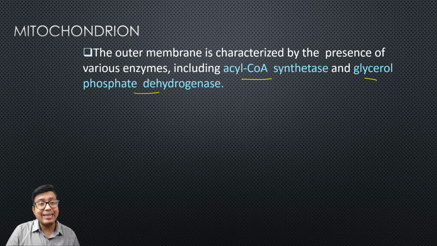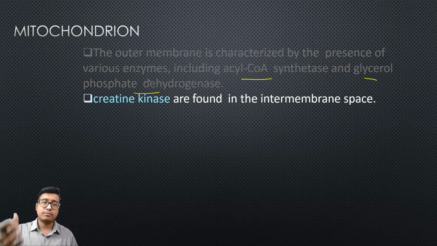And what is present in the inner mitochondrial membrane? CK or creatine, sorry, CK is found in the intermembrane space. Inside the mitochondria in the inner membrane, all the other enzymes of electron transport chain, the answer lies there: NADH dehydrogenase, cytochrome oxidase, etc. But in the intermembrane space creatine kinase is found.